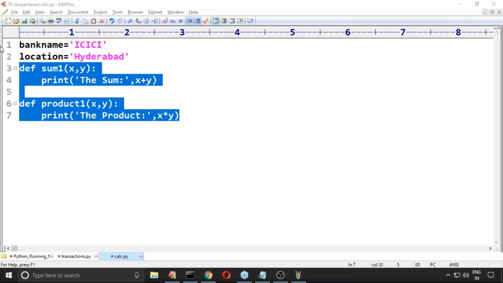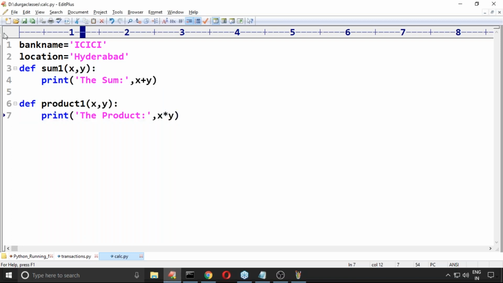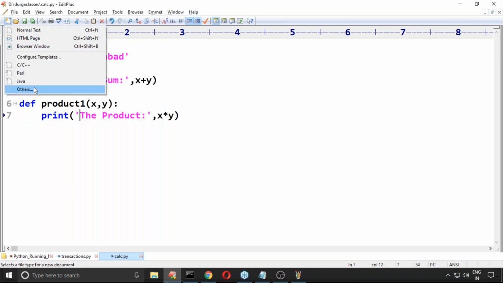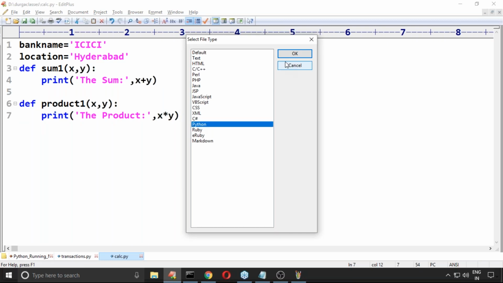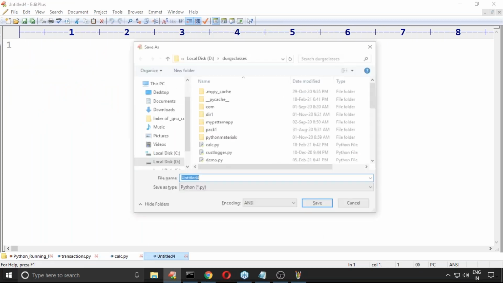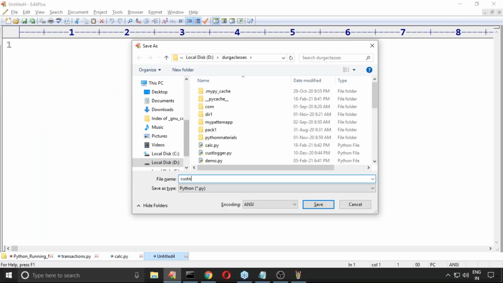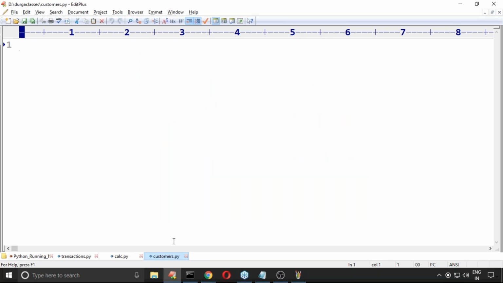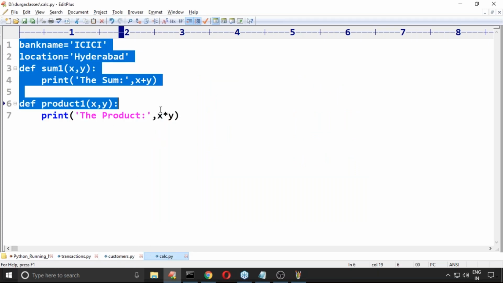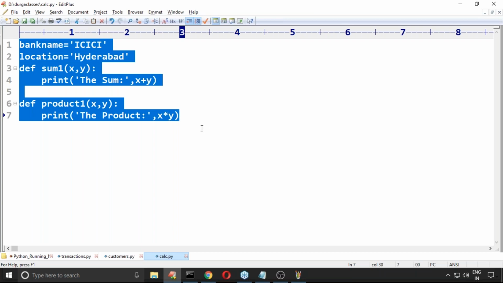Okay, so now I have one question. Tomorrow, I have another file, customers.py. Assume that I'm trying to open another file. Let me save this file. The name of this file is customers.py. Sir, now inside customers.py, can I call these members or not? Is it possible or not?